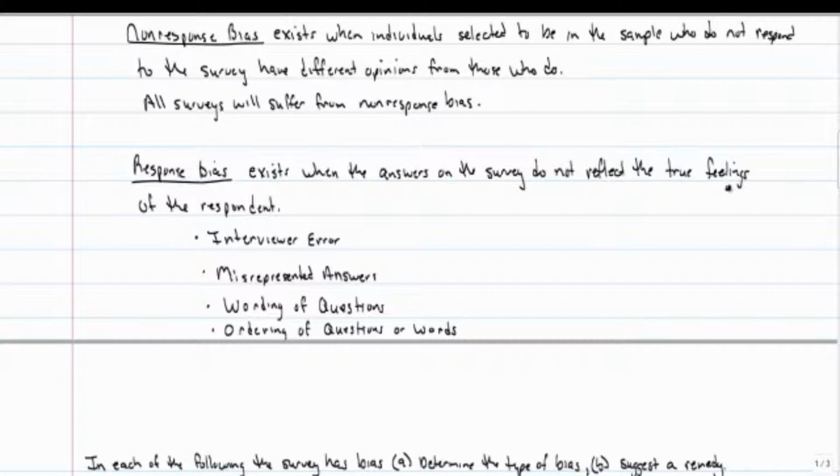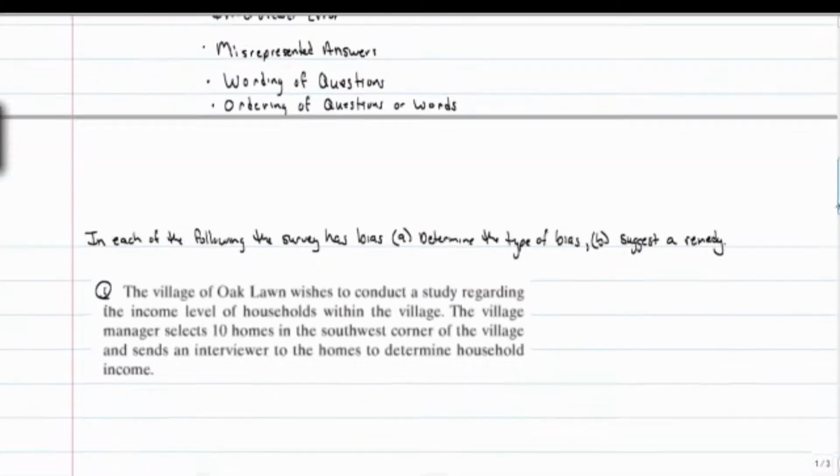Then another situation is the wording of questions. So you may want to, in some of the surveys, have in there, do you favor or oppose? In some of them, do you oppose or favor? Sometimes it may not just be the words, but the actual order of the questions that could lead to bias. Alright, let's look at some examples and see if we can determine the type of bias that exists and if we could suggest a remedy.